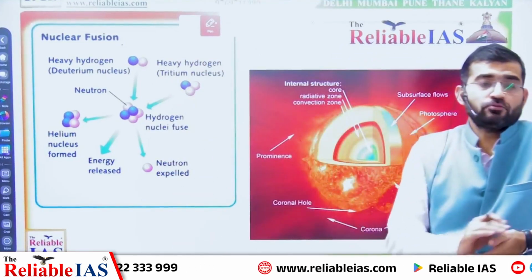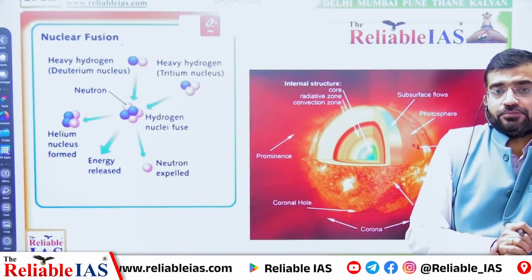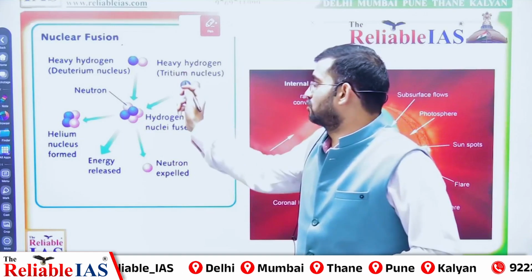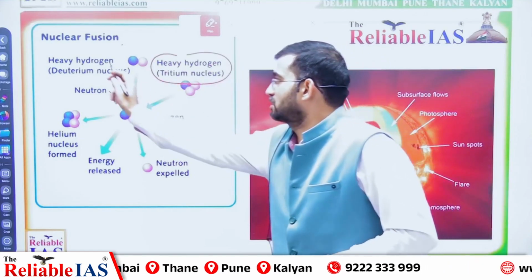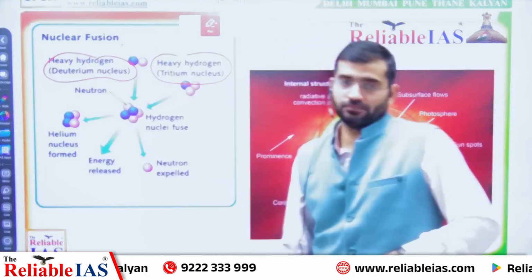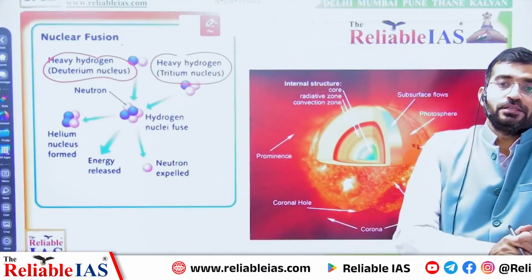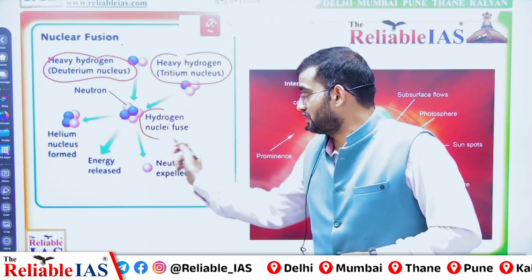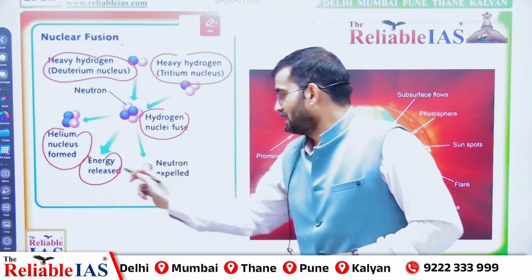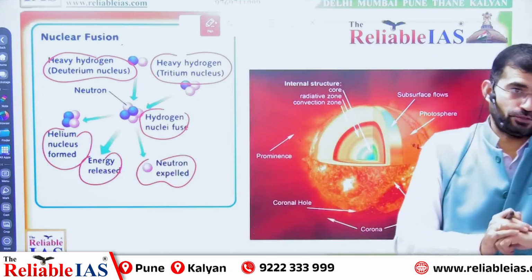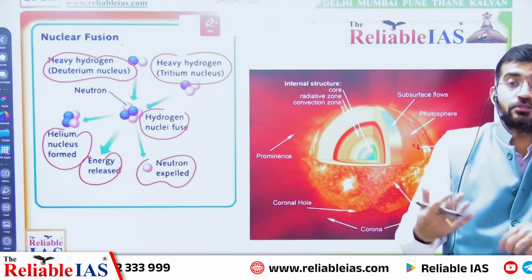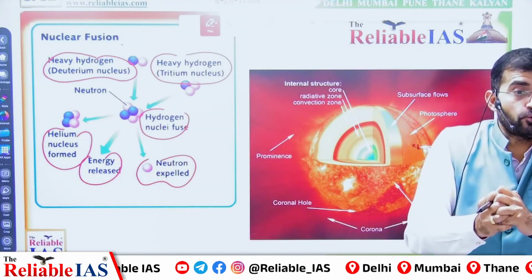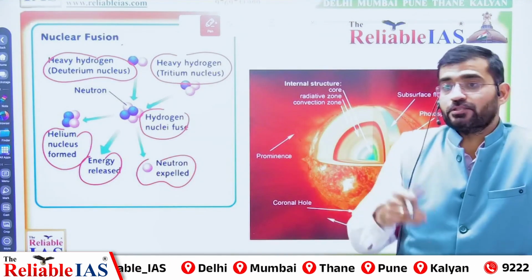Nuclear fusion is the process by which two nuclei of hydrogen isotopes, heavy hydrogen, deuterium and tritium, combine with each other, and after combination they produce helium, energy and expel neutrons. So nuclear fusion, where two hydrogen nuclei join each other, is the source of the brightness of the star.